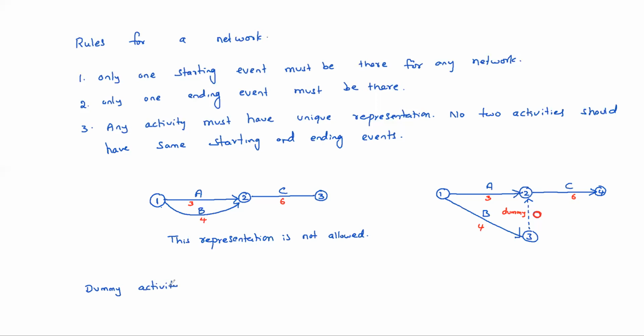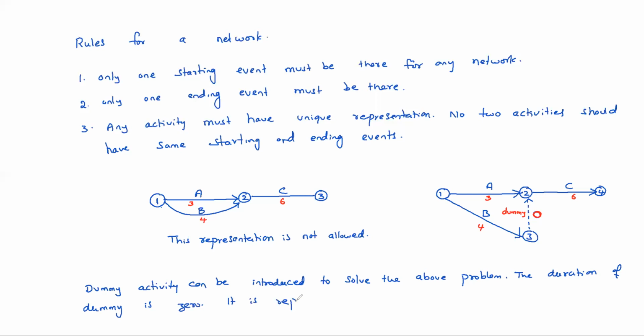A dummy activity can be introduced to solve the above problem. The duration of a dummy is 0.